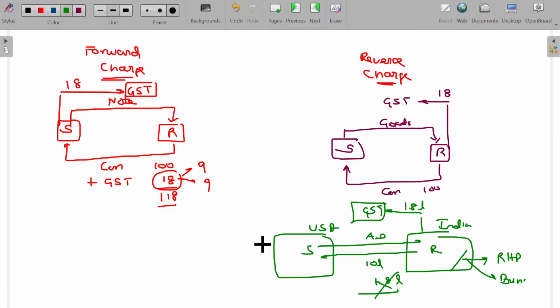In what scenarios may this reverse charge happen? Let's see one more example.